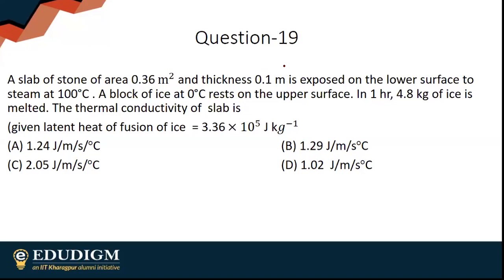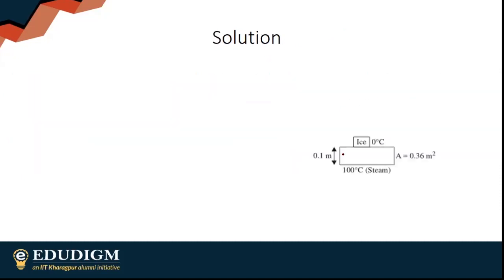This is option A. So obviously, the heat provided by the steam is getting transmitted through the block and then transferred to ice. So this is the situation. Steam is being blown, and this heat transfers from here to melt my ice.